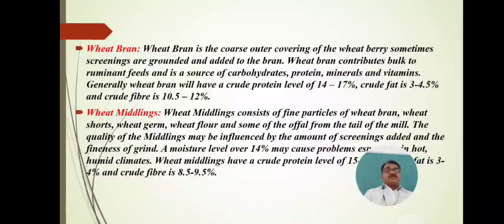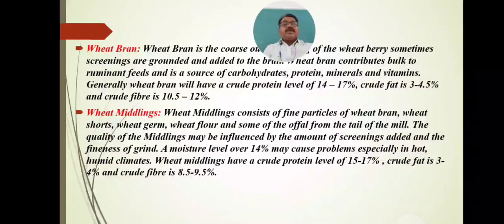Next, the meal byproduct is wheat middlings. Wheat middlings consist of fine particles of wheat bran, wheat shorts, wheat germ, wheat flour and some of the offal from the tail of the mill.